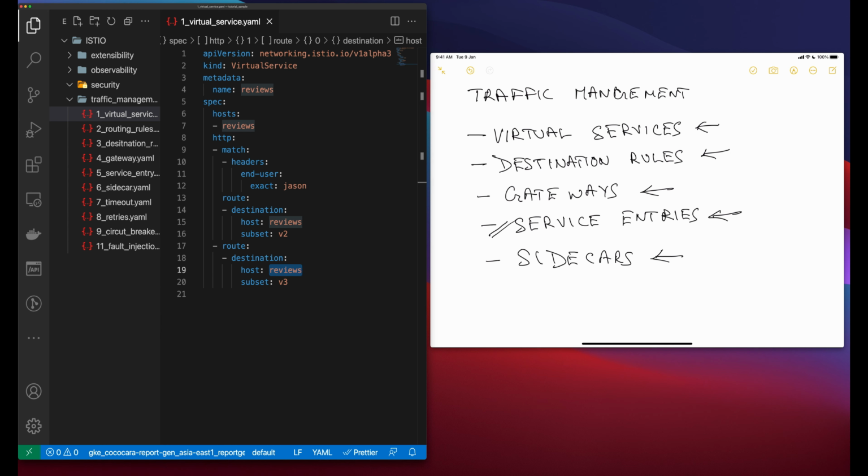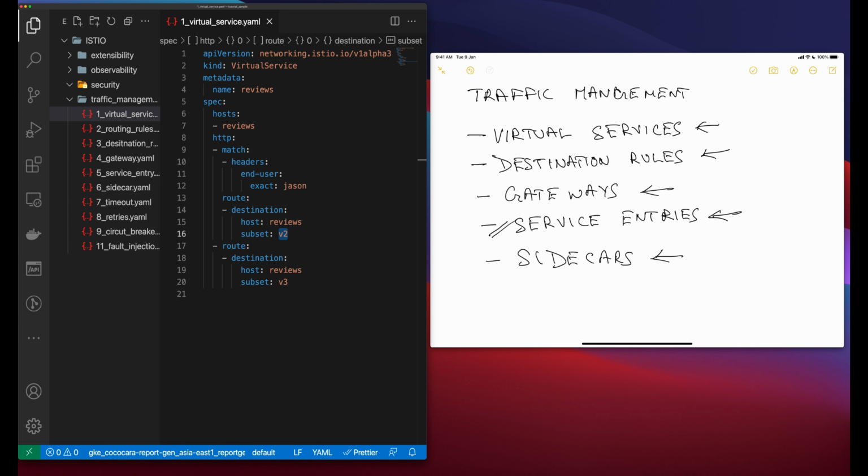And also remember that using short names like this only works if the destination host and the virtual service are actually in the same Kubernetes namespace. Because using the Kubernetes short name can result in misconfiguration, I recommend that you specify the fully qualified host name in production environments. The destination section also specifies which subset of this Kubernetes service you want requests that match this rule condition to go to. In this case, the subset named v2 here.